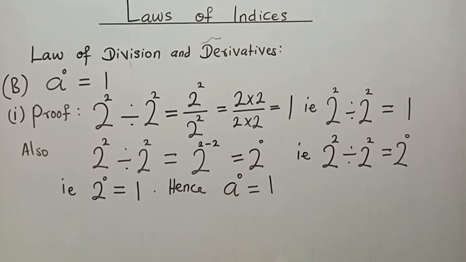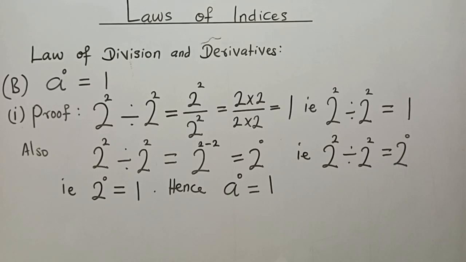Do you recall that this is in obedience to the first law under this subheading of law of division and derivatives? You should remember. Then applying it, 2 minus 2 is equal to 0. Therefore, 2 to the power 2 divided by 2 to the power 2 is equal to 2 to the power 0. This is a correct way of carrying out the evaluation of this number process.